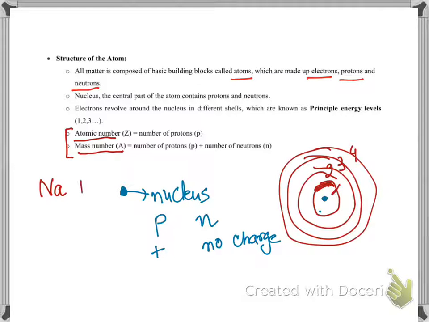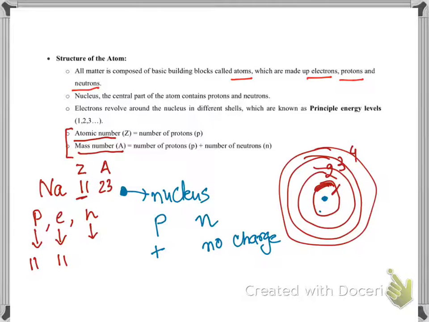Sodium atomic number is 11 and mass number is 23. So how many protons, electrons and neutrons does an atom of sodium have? You have to find the number of protons, electrons and neutrons. The number of protons is the atomic number, so an atom of sodium has 11 protons. Since an atom is neutral, the number of protons is equal to the number of electrons. So an atom of sodium is going to have 11 electrons.